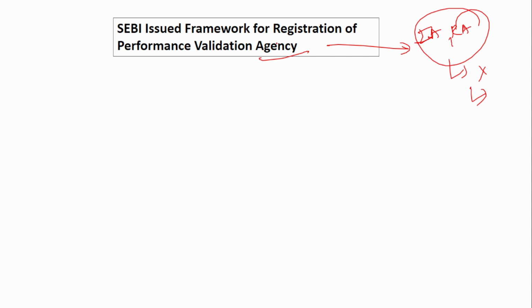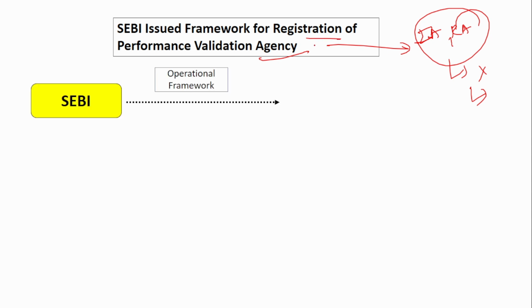This is the work of this performance validation agency, and for that, SEBI has issued a framework to ensure that they do not fool any customers, and do not put any wrong claims. They analyze this and validate their claims. Whatever claims have been made in the ads are validated by the performance validation agency, and SEBI has issued the framework for the registration of these agencies.